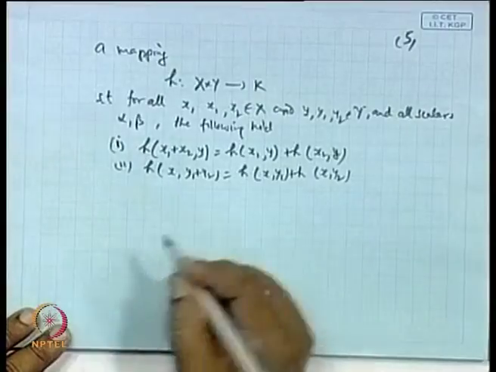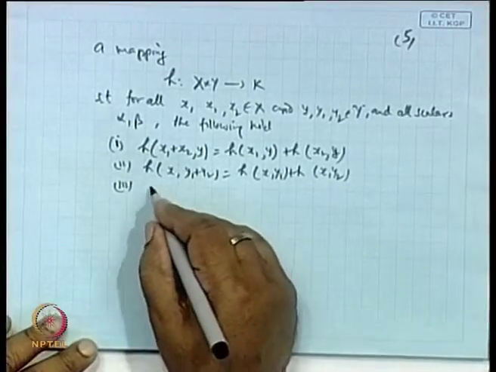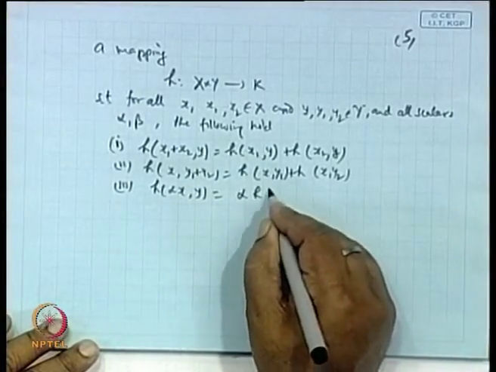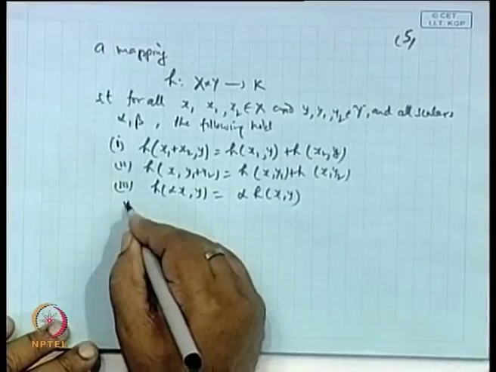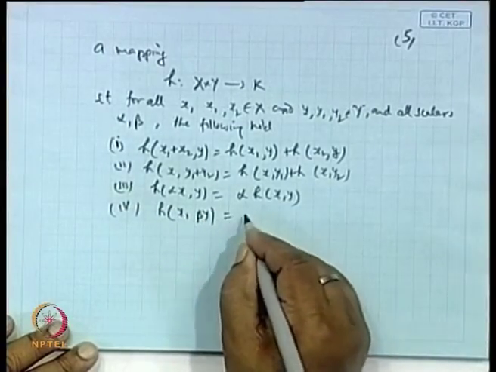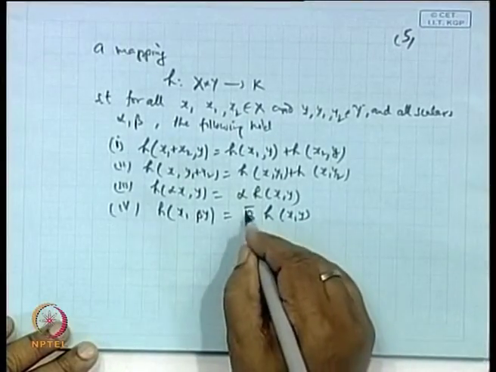There is no constant here, the constant is 1, but if the constant is alpha, say H of alpha x comma y, then we say alpha outside H of x comma y, and if there is a beta multiplying y, then we get beta conjugate H of x comma y.